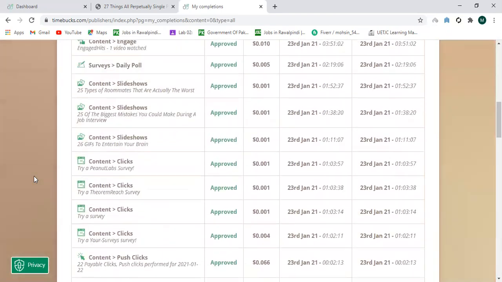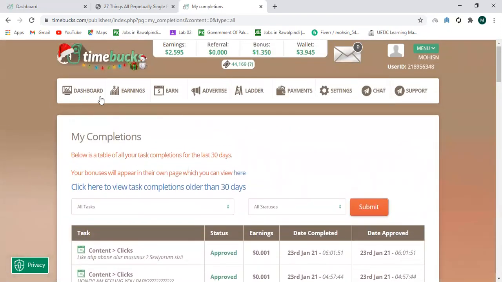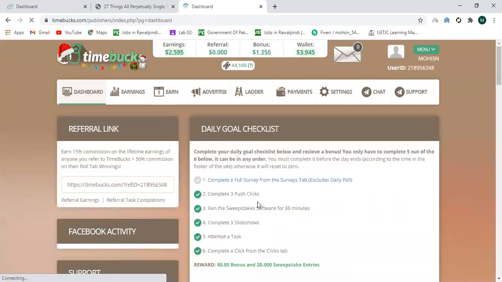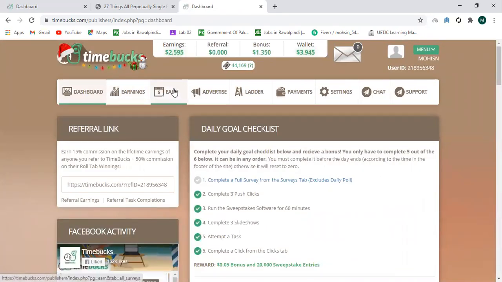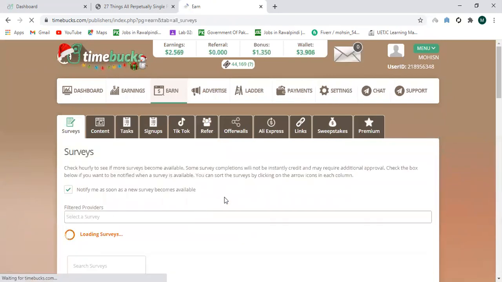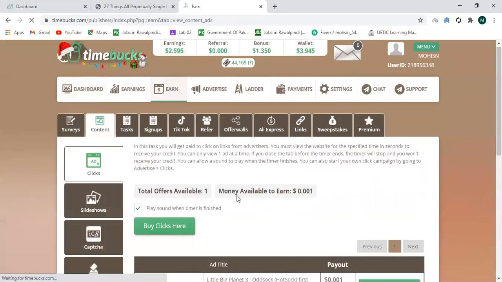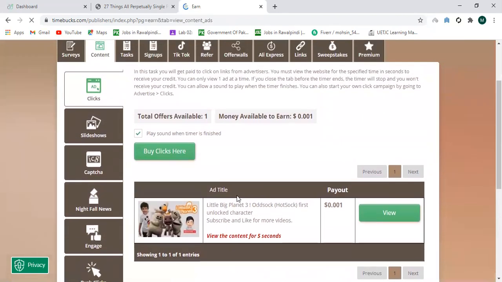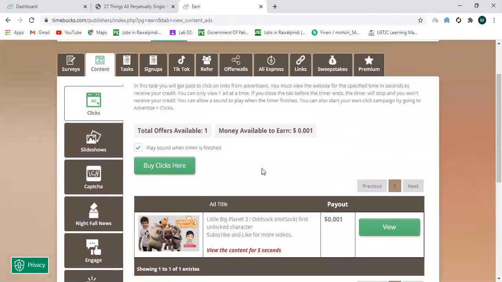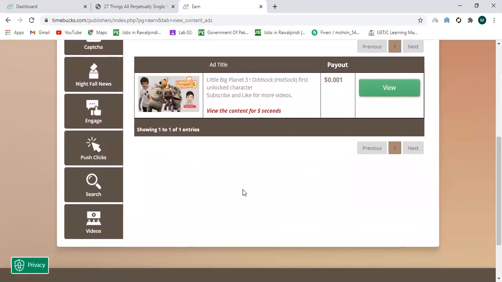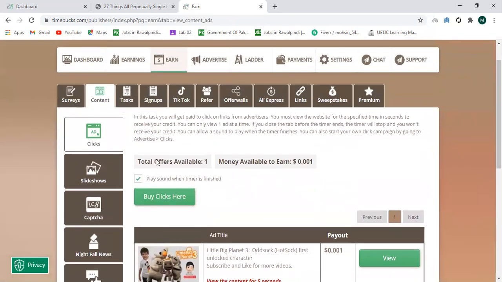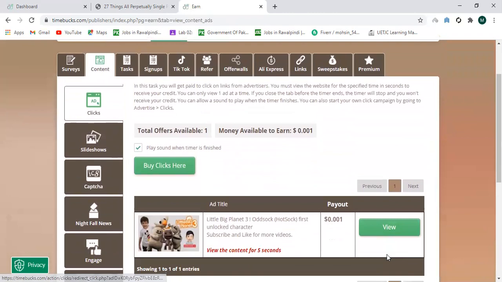So questions will be arising in your mind about what these tasks are that are available in the dashboard. First of all, for the push click, you will have to go to the earn tab, and from the earn tab go to content, then beneath content there is one more thing. This is the click option. The push click is here. Before going to push click, I am going to tell you about the clicks. You will have to click on this button after 5 seconds.